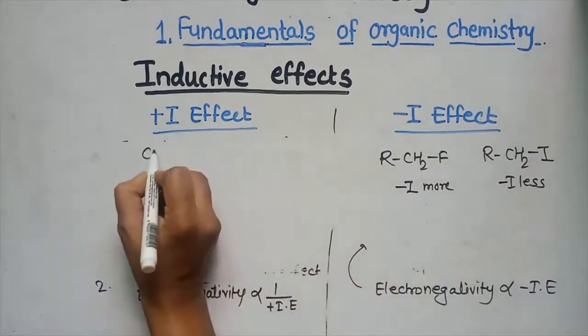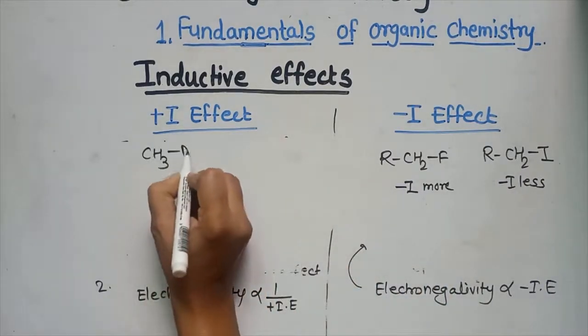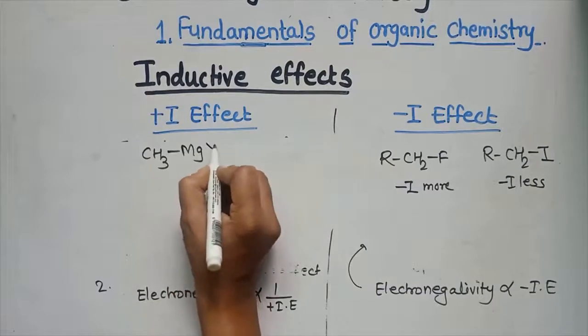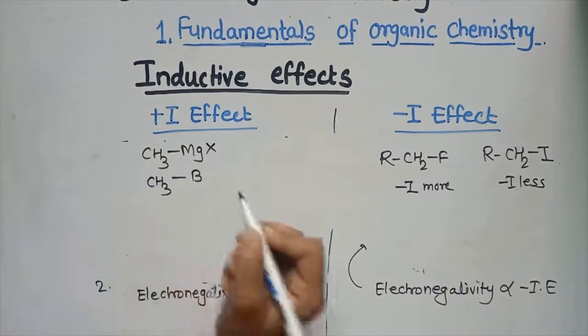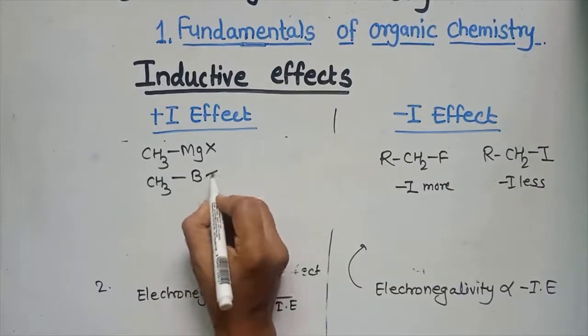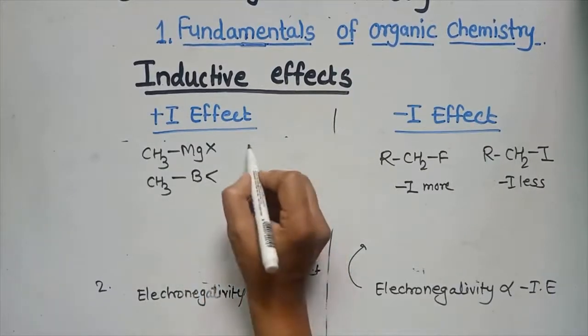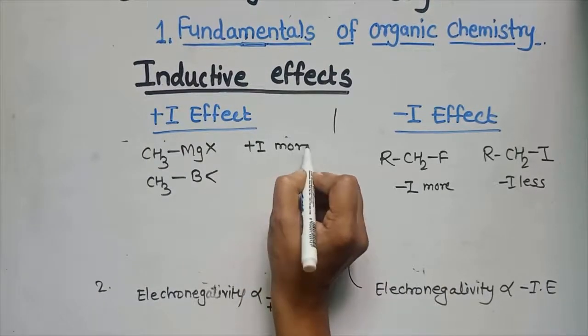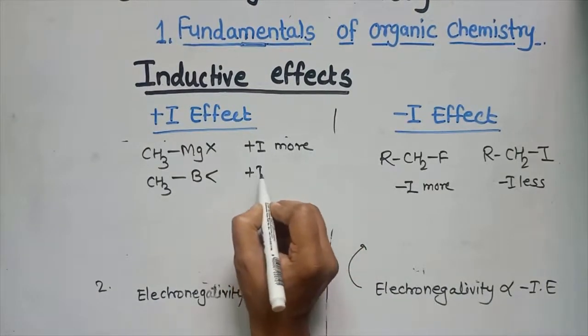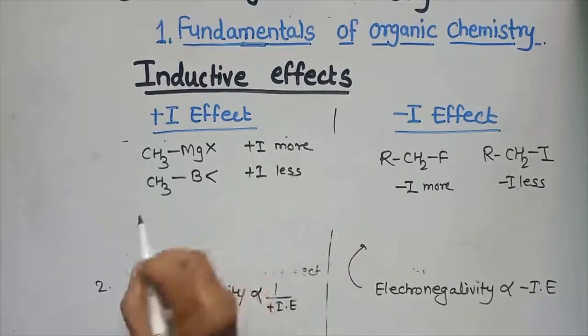While here we consider the example CH3MgX and CH3 boron. So in this case, the plus I effect is more here, while the plus I effect is less here. Why?